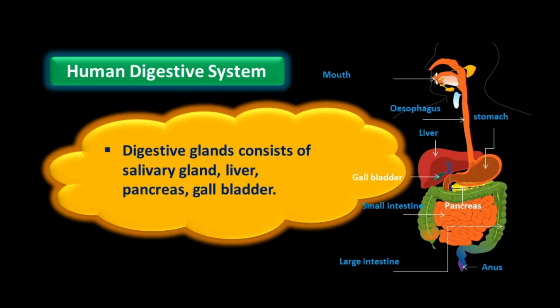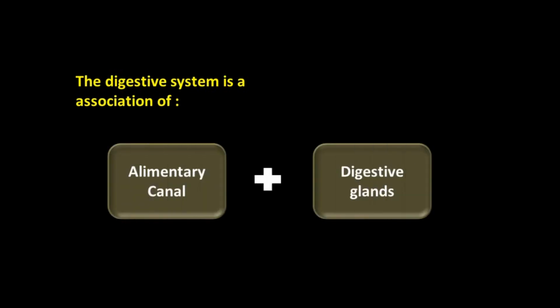Digestive glands consist of salivary gland, liver, pancreas, gallbladder. So these are the glands help for the complete digestion of food material in digestion process. The digestive system is the association of alimentary canal and digestive glands.